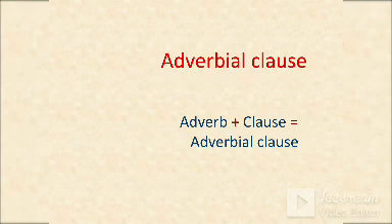As you know, adverbial clause, if you observe that word, it is a combination of two small words, that is adverb plus clause. If you know what is an adverb, you could be able to understand it very well.